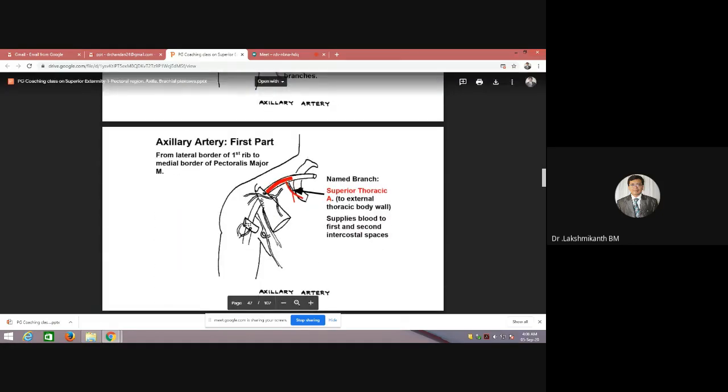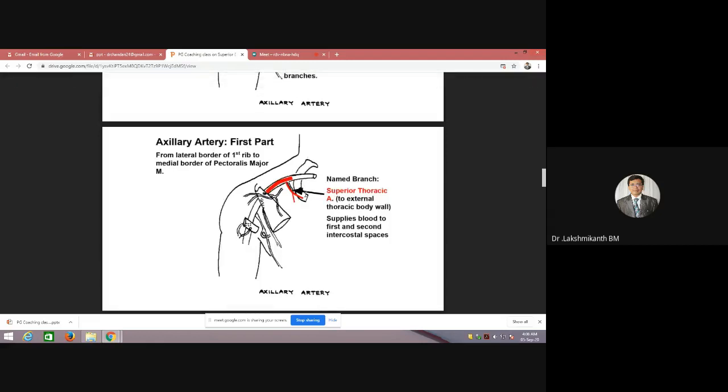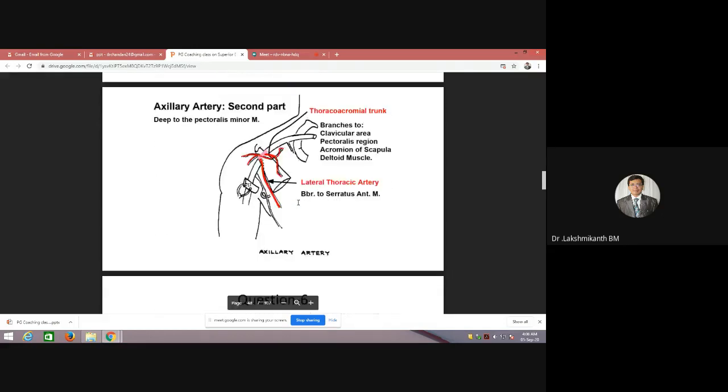From the first part, as I told you, it is the superior thoracic artery. It supplies almost the first and second intercostal spaces. Immediately after the first rib, you will be getting the first part, so it will arise directly and split into 2 and supply the intercostal spaces.